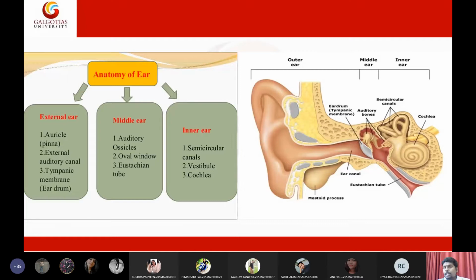Absolutely, mainly when you are inserting any Q-tips. Q-tips means the cotton tips. If you are inserting any Q-tips, this wax will be propelled even deeper into the ear, and that wax cannot be cleansed out. There is a natural mechanism of removing this wax by the ear itself. But when you are obstructing this normal mechanism, obviously the wax will get stuck in the ear, and that will cause even more pain. And there is a risk of even damaging the tympanic membrane.